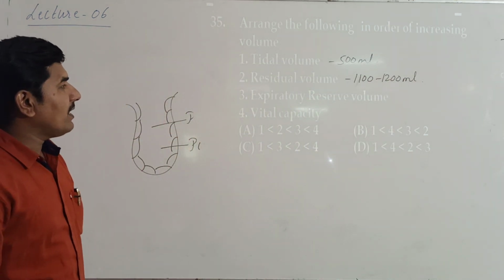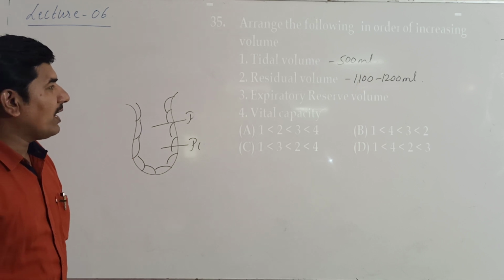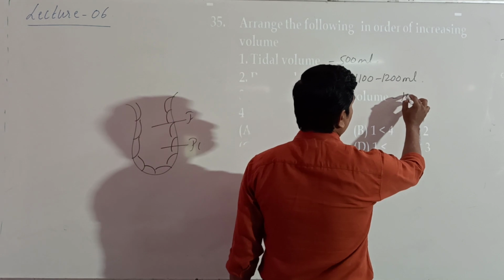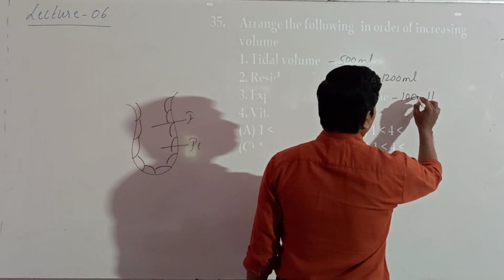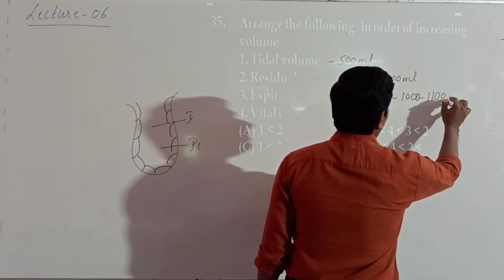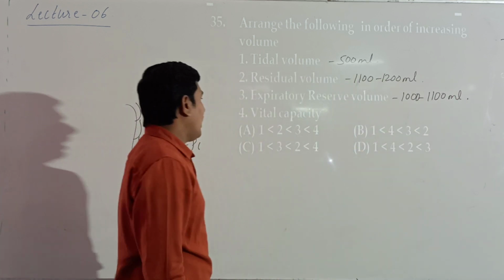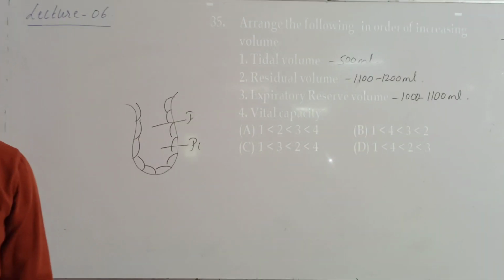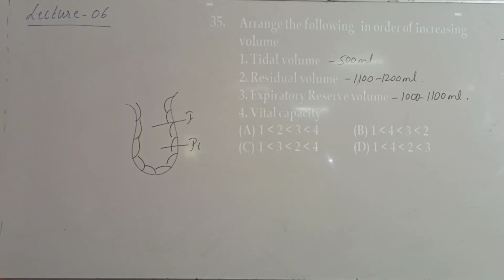Then expiratory reserve volume, ERV, is around 1000 to 1100 ml. And then VC is a little bit more, around 4000 to 4600 ml.